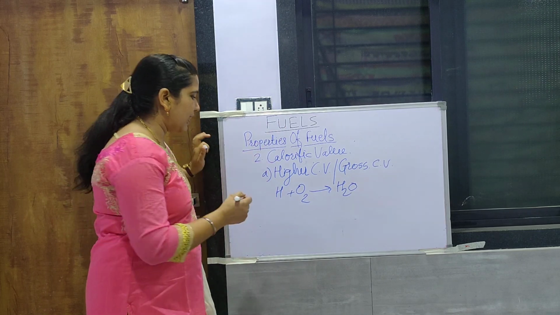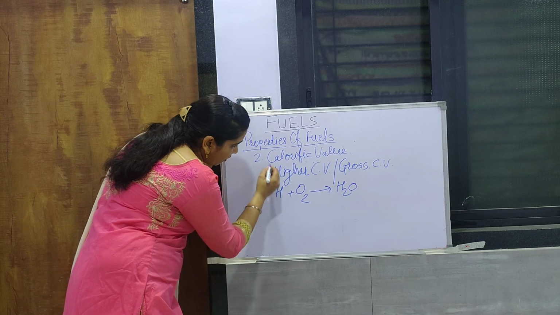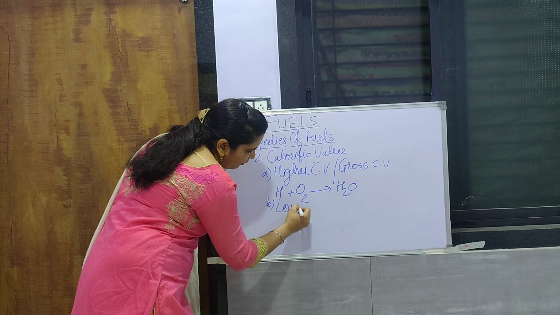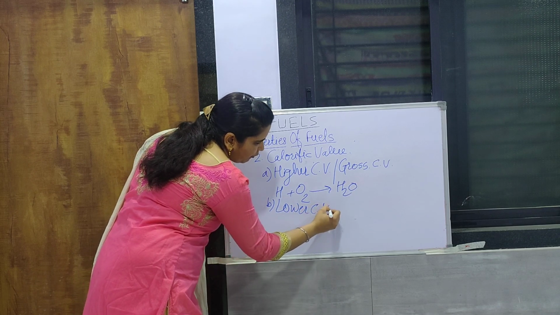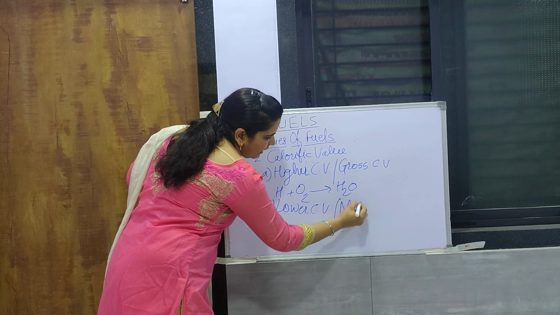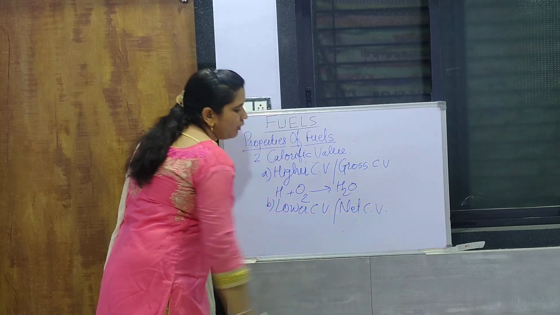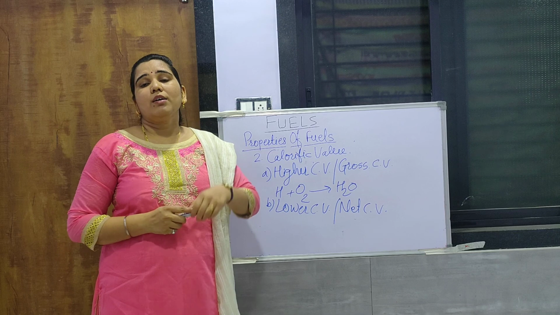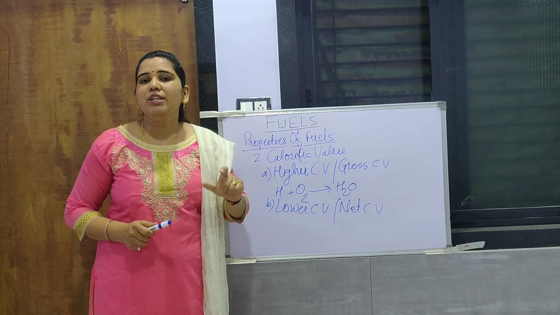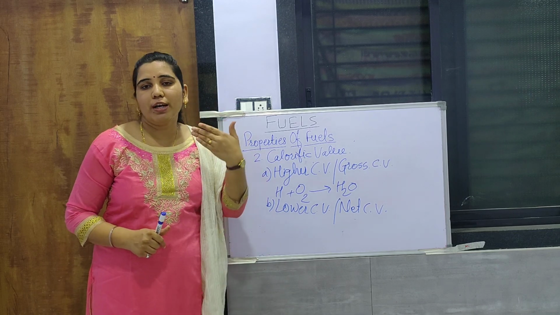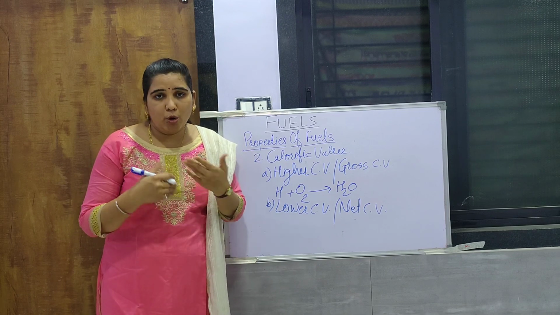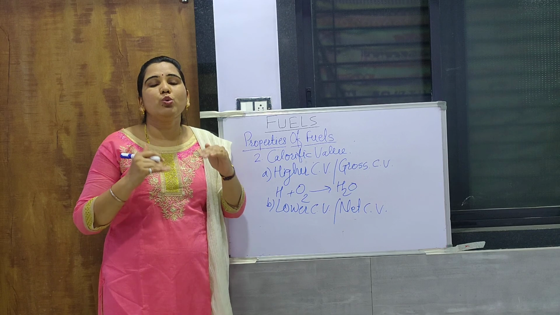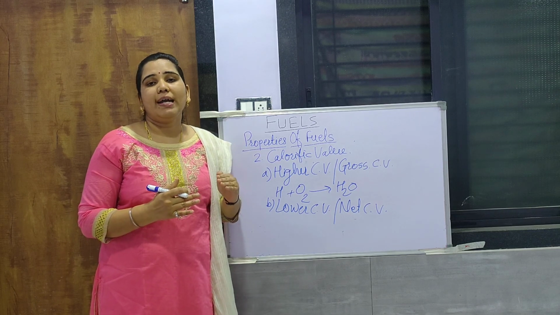Now like that, next is the lower calorific value, which is also called net calorific value. Again, it is the same definition of calorific value: the amount of heat or energy released when 1 unit weight, 1 unit mass or 1 unit volume of substance is completely burnt and the products are allowed to escape into the atmosphere.